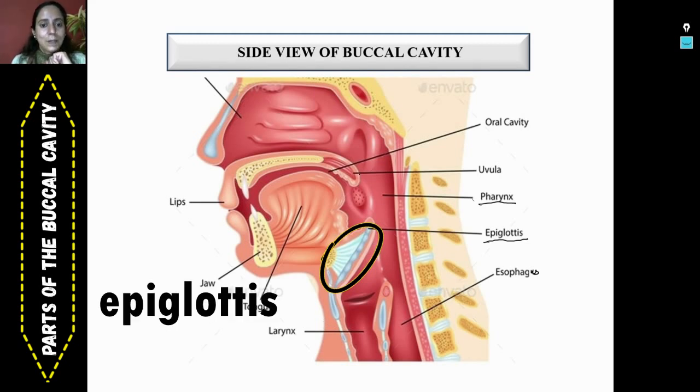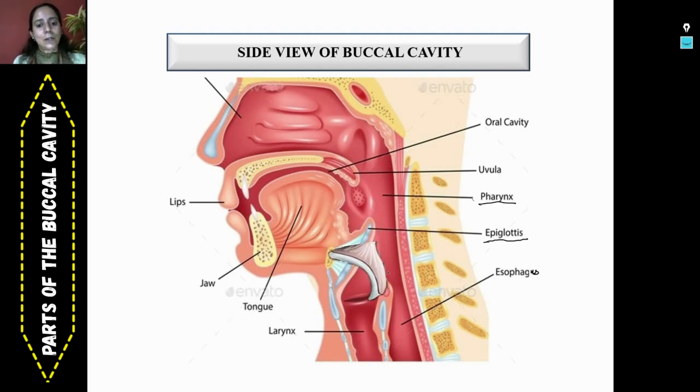The moment food rolls down, it hits this and it closes it, and the food straight away comes to our food pipe and it is not going to the windpipe. But when we eat very fast and speak also in between, the chances are there that the food particle might enter into the windpipe, and sometimes it's fatal for us. So it's advised not to speak when you are eating. So this was about buccal cavity, its different parts and their role in the process of digestion.